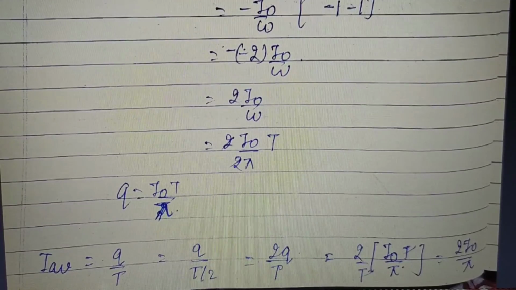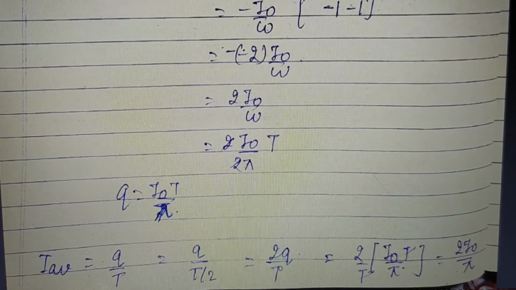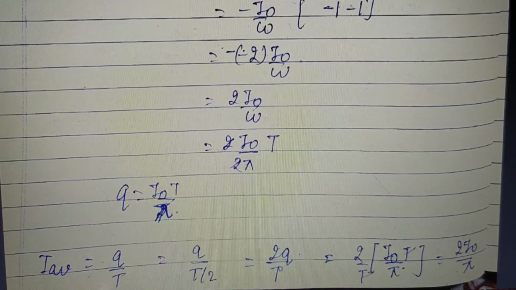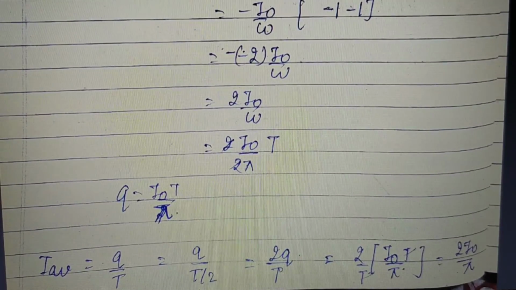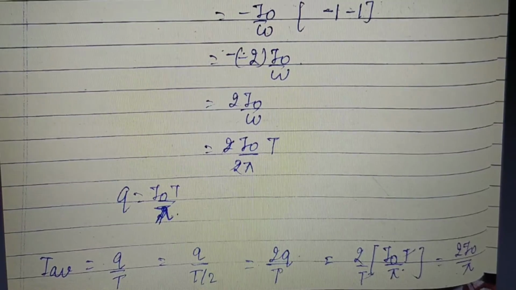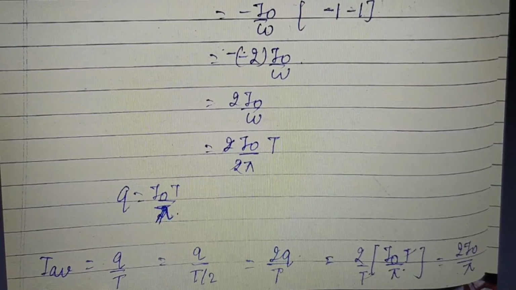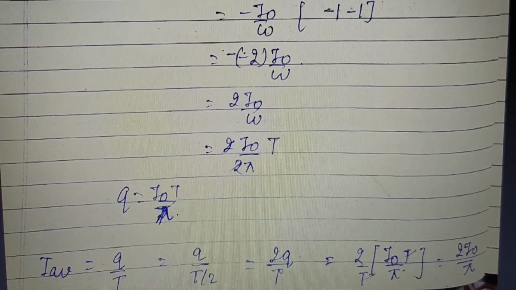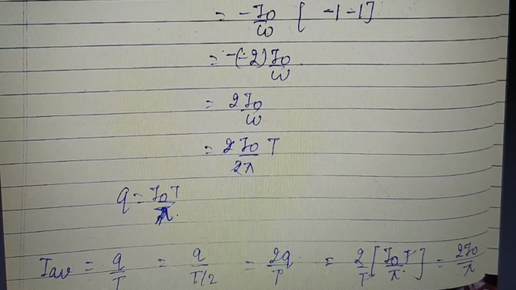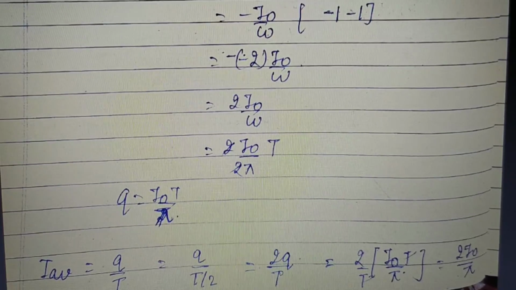In the previous video also we found the mean value, or average value, of current. That value was for a particular cycle, or a particular period. Now this is for an average cycle. As you have already seen, we define it as the same amount of current which flows through one cycle of DC current. This current is supplied by the half cycle, or half time period, of AC current. So this is how we find the value of average current in AC.